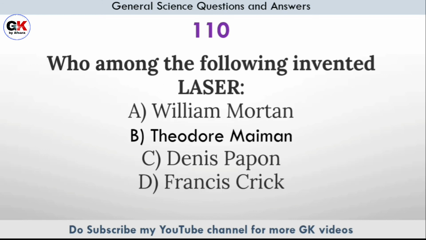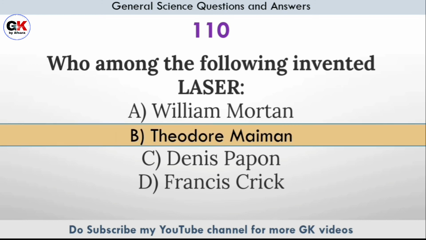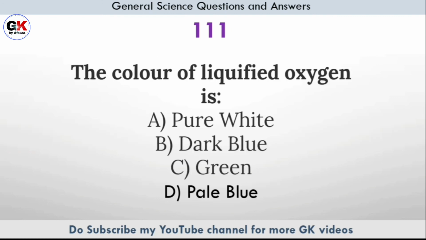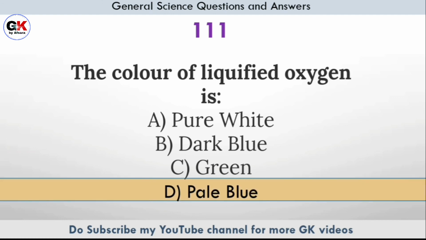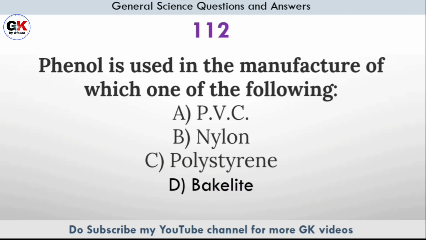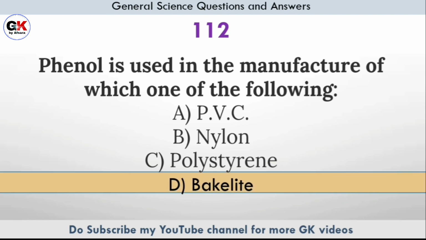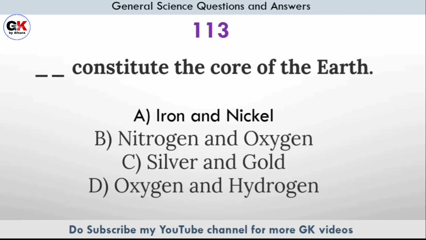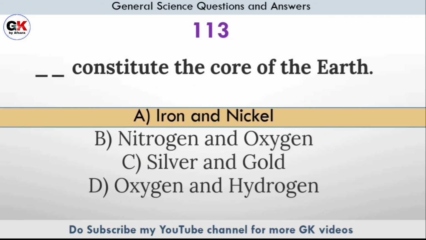Who among the following invented laser? Answer option B, Theodore Maiman. The color of liquefied oxygen is. Answer option D, pale blue. Phenol is used in the manufacture of which one of the following? Answer option D, bakelite. Which constitute the core of the earth? Answer option A, iron and nickel.